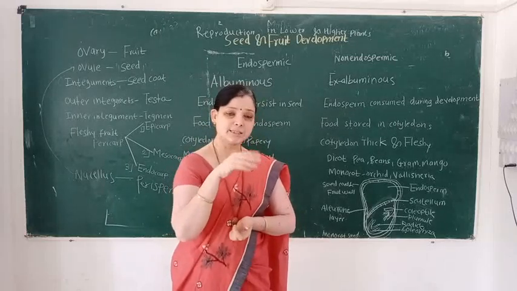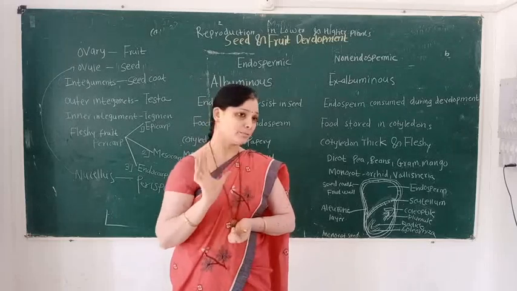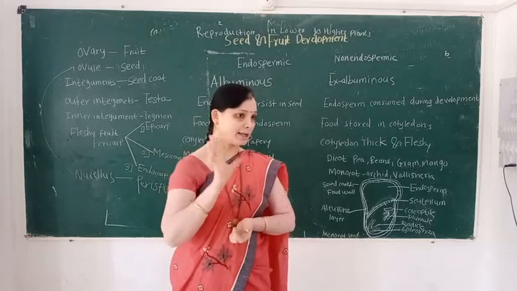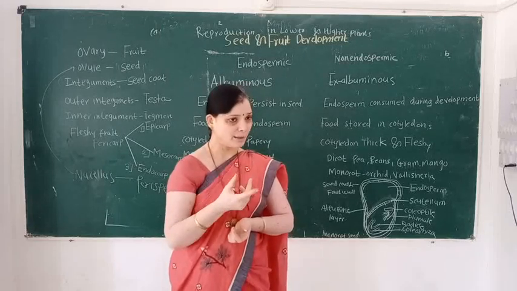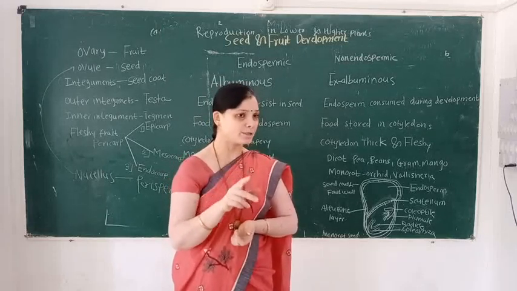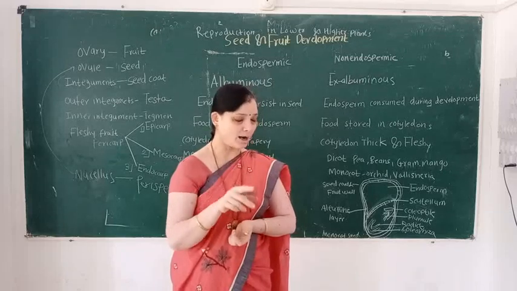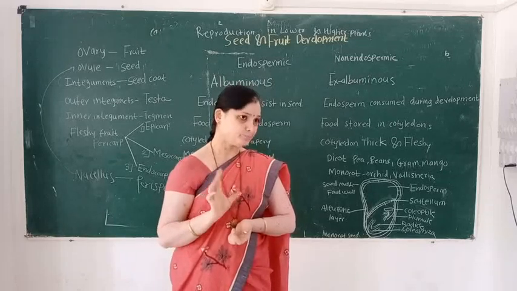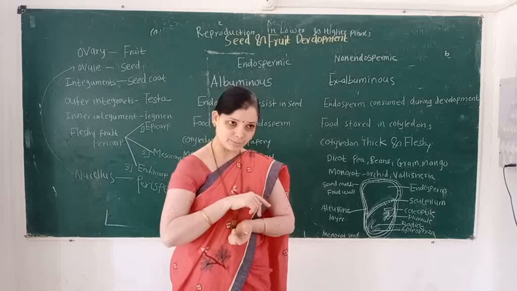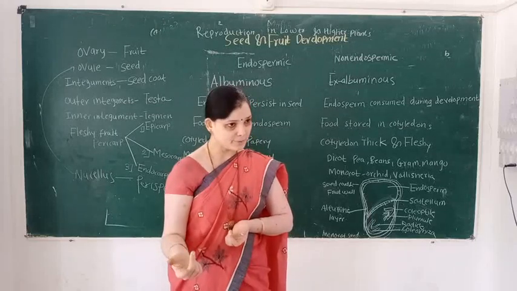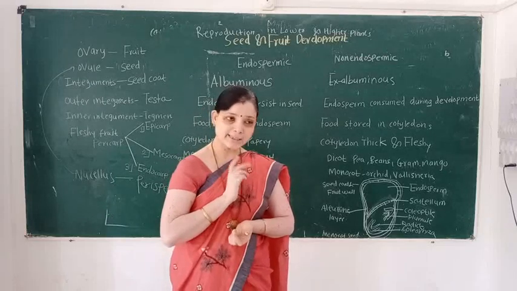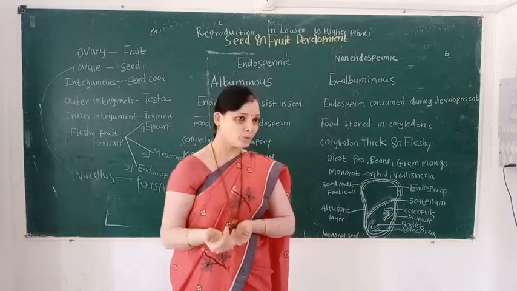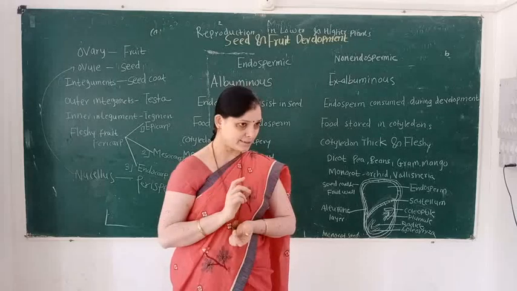Androecium consists of stamens and gynoecium consists of carpels. In stamen: anther, connective, filament; in carpel: stigma, style and ovary. Anther is a fertile part. Here ovary is a fertile part. In anther, a number of pollen grains are present. In ovary, ovules are present.